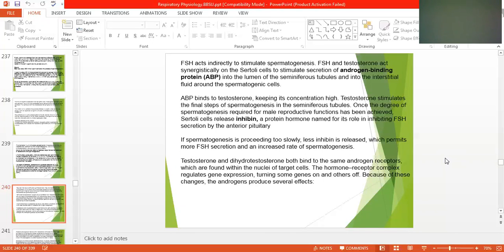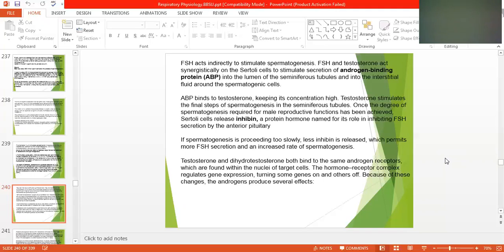When spermatogenesis is complete, this process has to be stopped, and to control the testosterone as well as ABP, the inhibin is released and it inhibits follicle stimulating hormone secretion by the anterior pituitary.